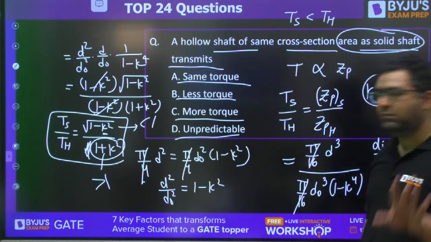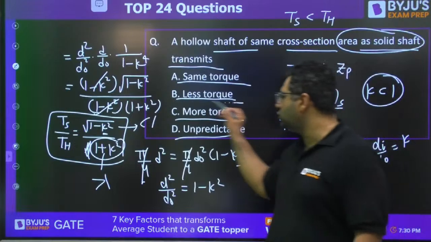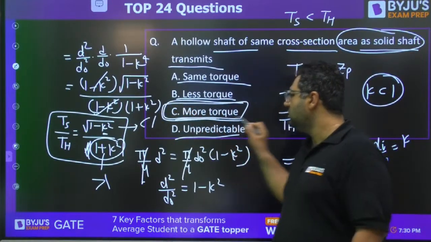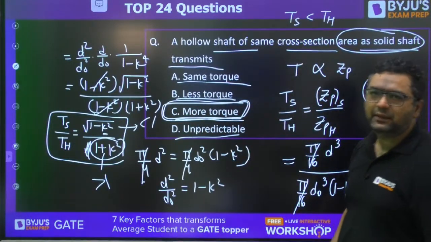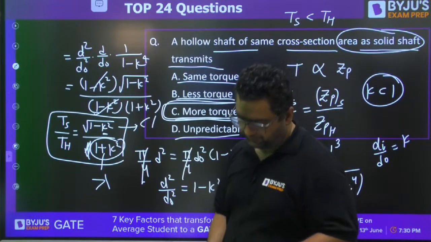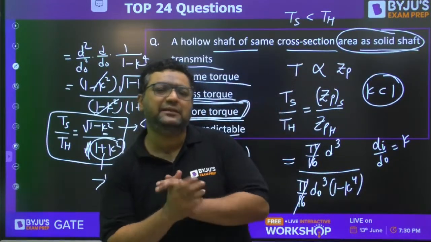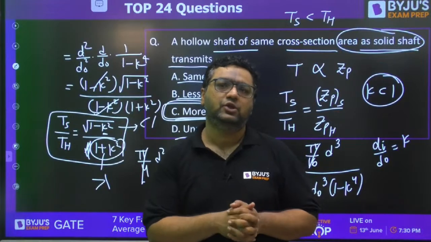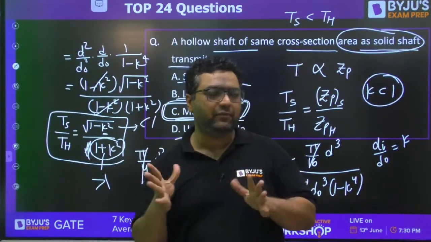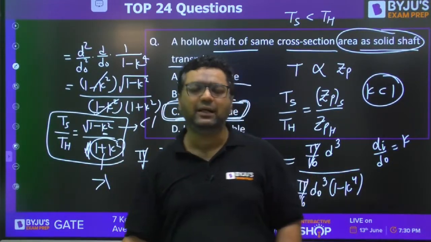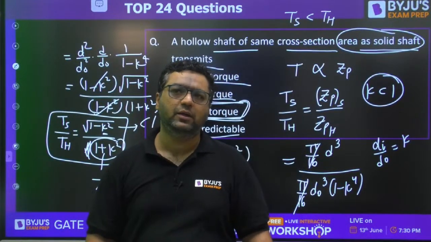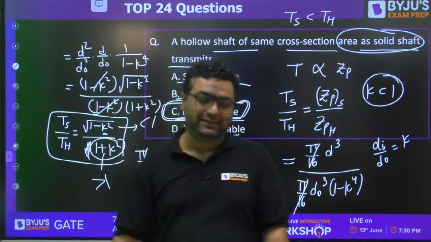When weight is same, then also hollow are better. Is it clear? C will be the right answer. Everybody got it? Please tell me that. So when weight is same, when cross sections are same, both the cases will give you hollow to be better.